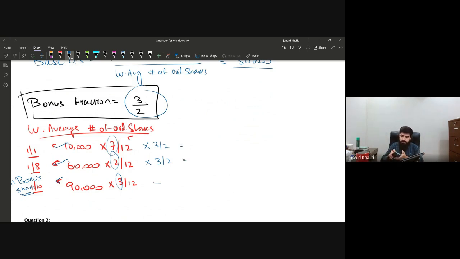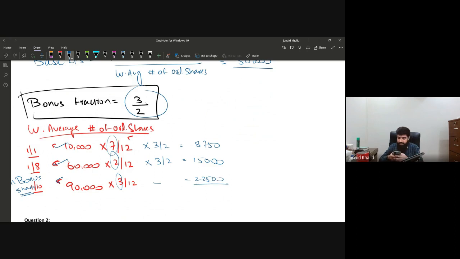Now let's try to calculate it. 10,000 multiplied by 7 divided by 12 multiplied by 3 divided by 2 will make 8,750. 60,000 multiplied by 2 divided by 12 multiplied by 3 divided by 2 will make 15,000, and 90,000 multiplied by 3 divided by 12 will make 22,500.